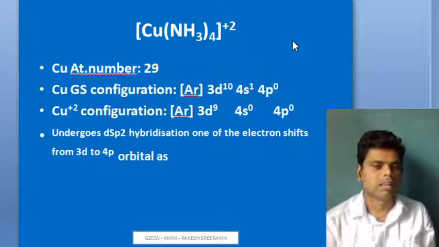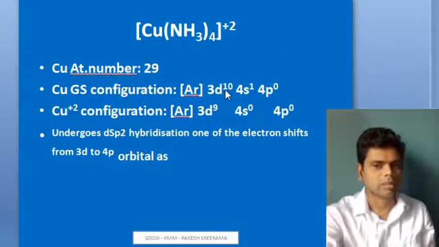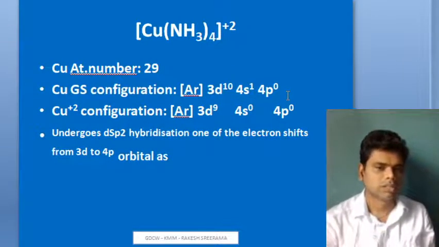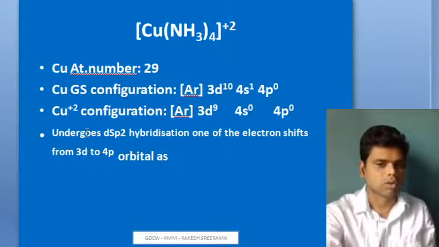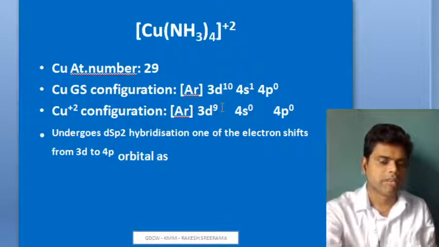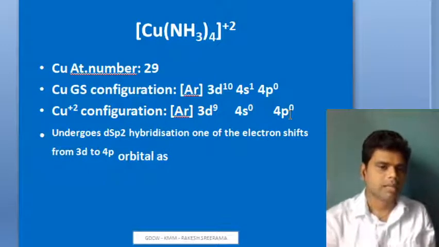Here, what is the central metal ion? Copper plus 2, and copper's atomic number is 29. Its ground state configuration is an anomalous configuration, written as 3d10, 4s1 and 4p0. So it's not 4s2, instead it is 3d10, 4s1. So the copper plus 2 configuration is written with the loss of 2 electrons, one from 4s1 and one from 3d10. If you remove them, it results in 3d9, 4s0, 4p0.